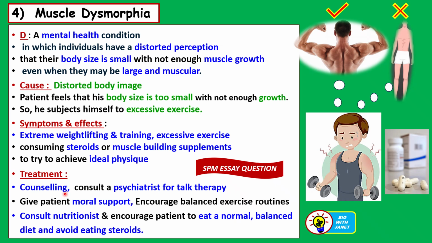So the treatment is again similar to anorexia nervosa and bulimia. Treatment is counseling. They need to consult a psychiatrist, then undergo psychotherapy or talk therapy in order to change their perception of themselves. So the family and friends and the doctor should give the patient moral support, then encourage the patient to do balanced exercise routines and not be extreme or excessive. So consult nutritionists, encourage the patient to eat a normal balanced diet and avoid taking steroids.